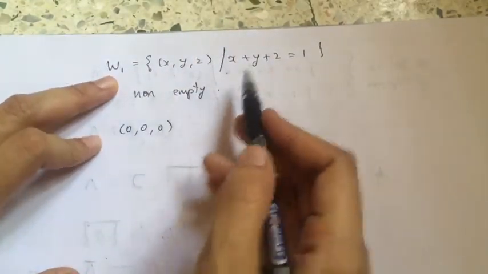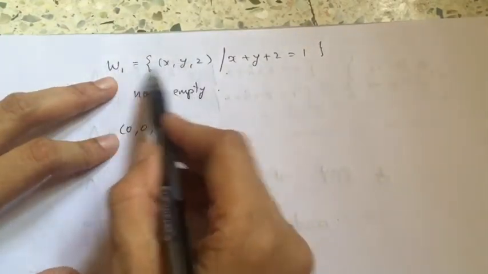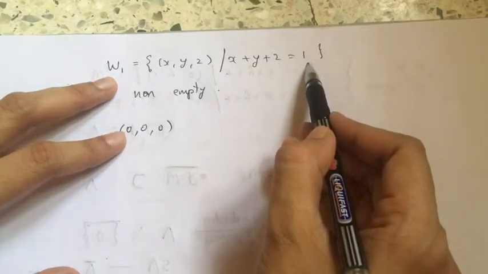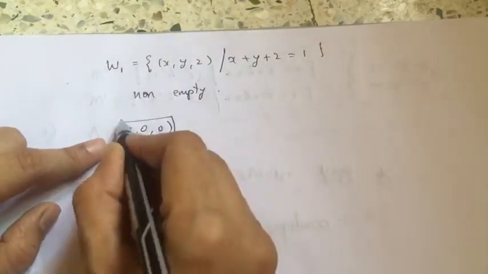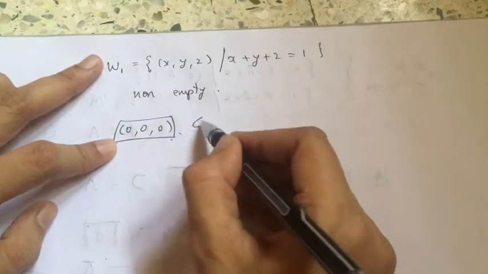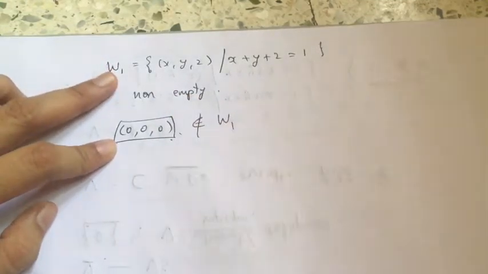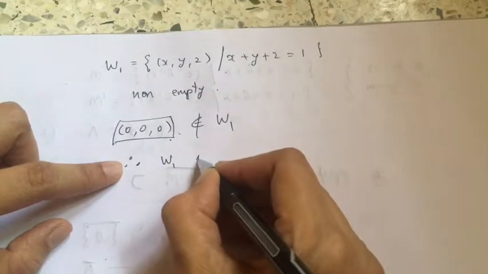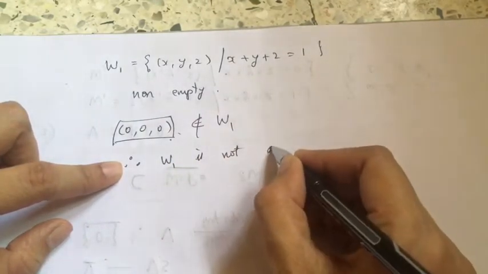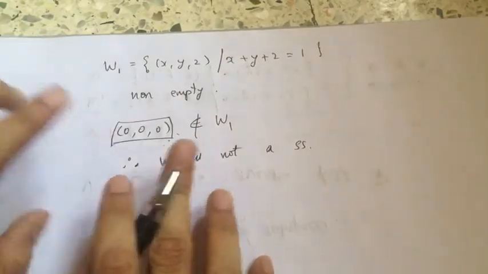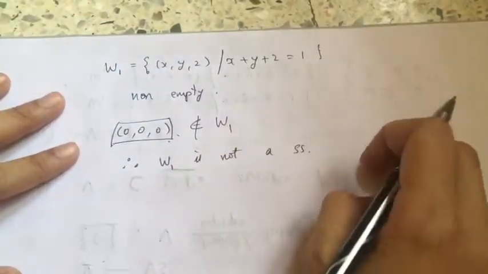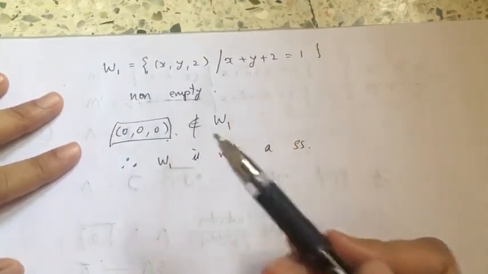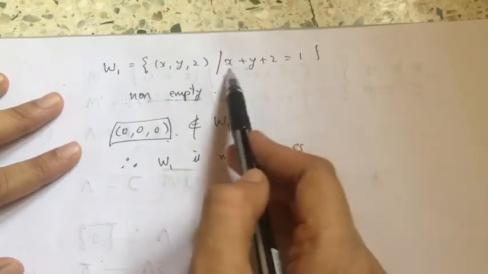No. Why? Because any vector in W1 is of this kind. If I add up all the elements, the entry should be equal to 1. But when I consider the identity element, that just does not belong to W1. Therefore, I can say that W1 is not a subspace. Okay. Don't simply go for adding two vectors and all. Have to check for the non-emptiness and then think of it by looking at the condition they have mentioned